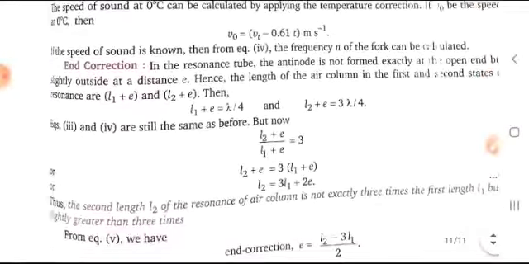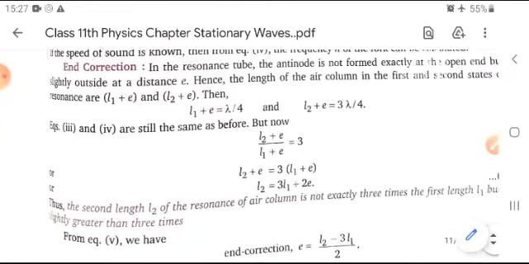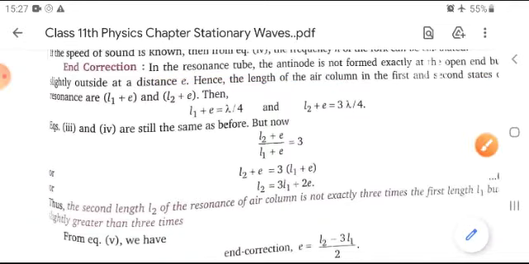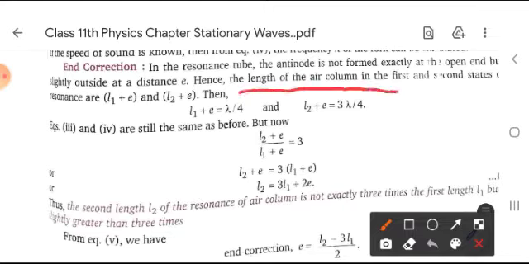Now moving forward, the next point given here is end correction. End correction is nothing but this: in the resonance tube, the antinode is not formed exactly at the open end, but slightly outside, at a small distance e. Hence, the lengths of the air column in the first and second resonance are L1 plus e and L2 plus e.